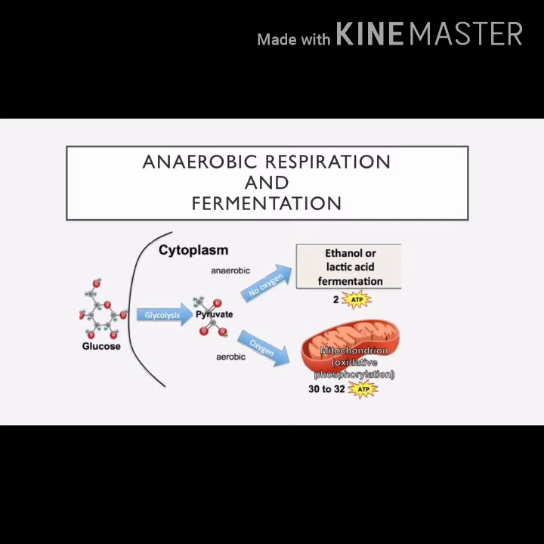And that causes the cramps. When we compare the energy released during aerobic and anaerobic respiration, the energy released is more in aerobic respiration because there is complete conversion of glucose into carbon dioxide.